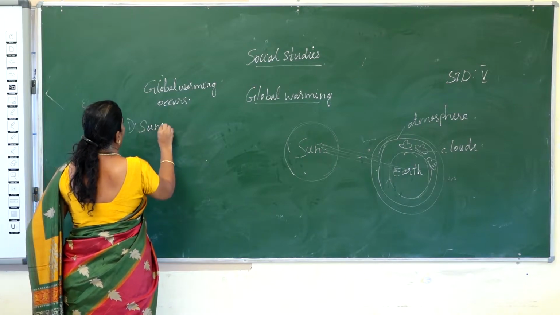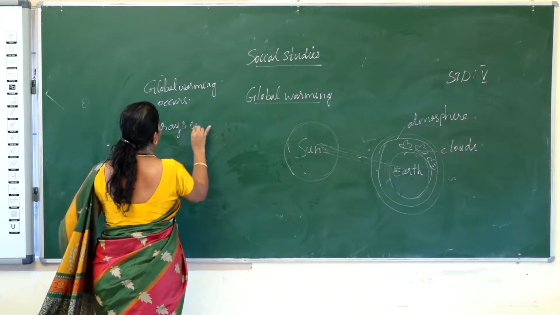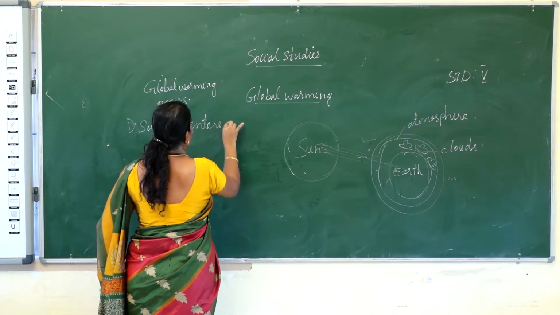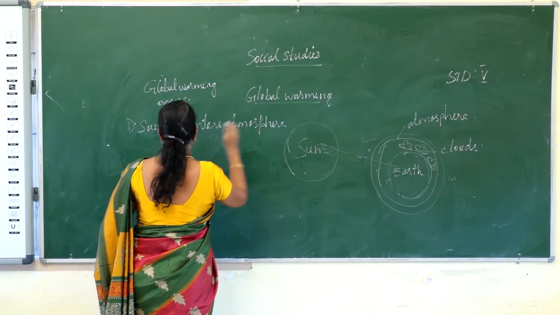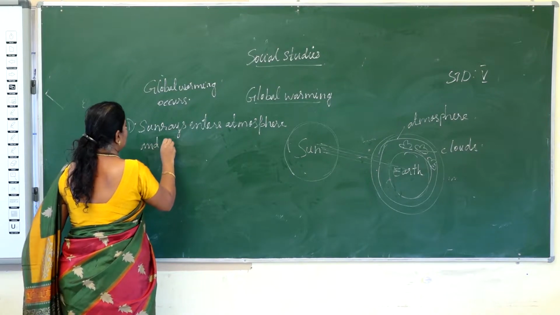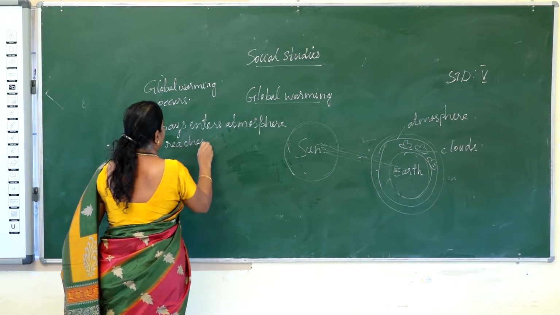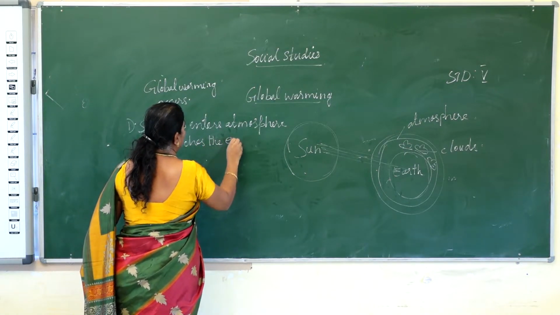Sun rays enter the atmosphere and reach the earth surface.